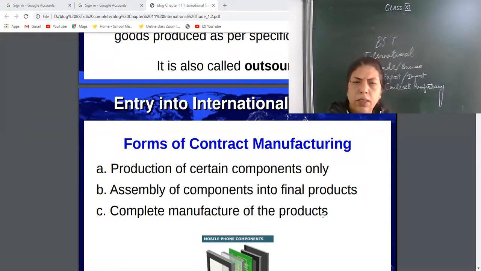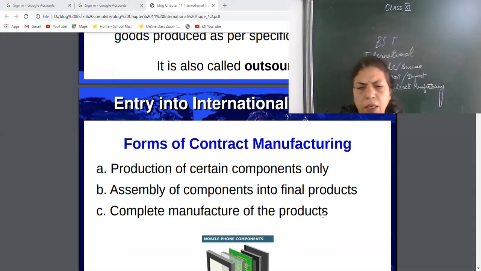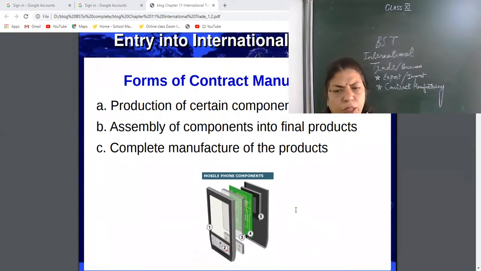See, Hero and Honda came to join, and that is known as a merger. Now in the merger, certain components are produced in Japan. Then they come into India and they assemble. And even Hero Cycle, they completely manufacture the product here. So it depends on the terms and conditions, on their contract, on their agreement. Whether they want to produce a certain component in another country, assemble different products made by different countries, or make the complete product at home.